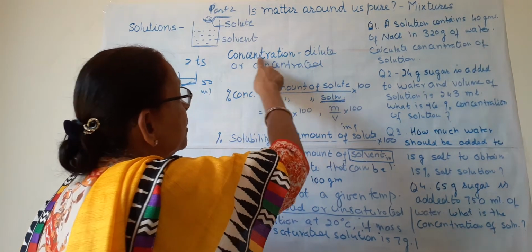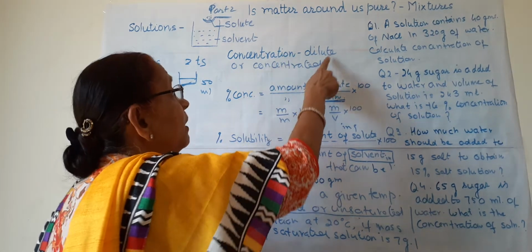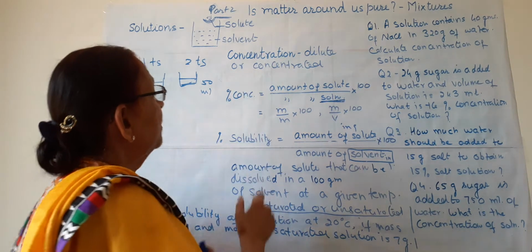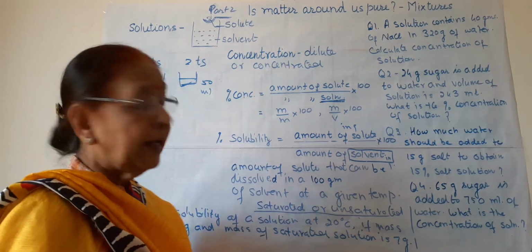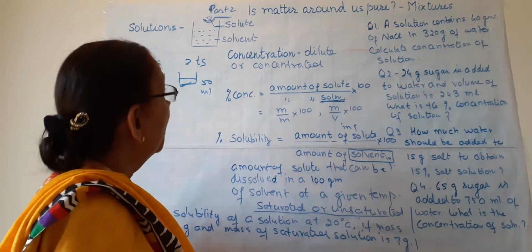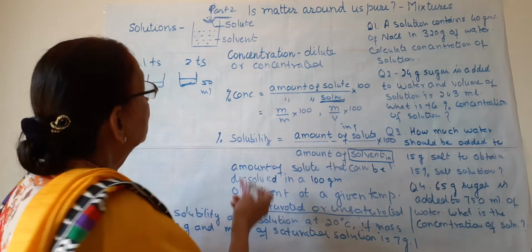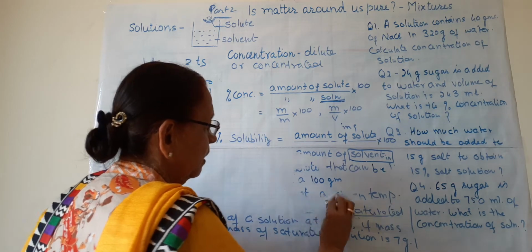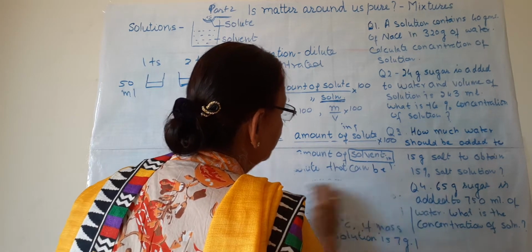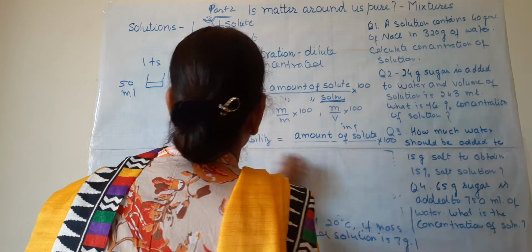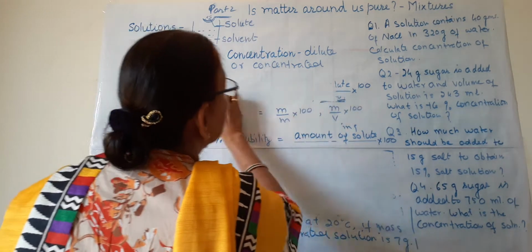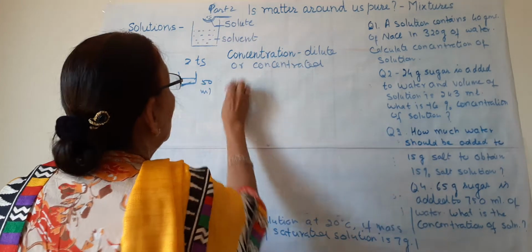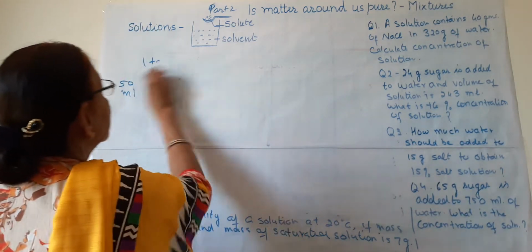Depending upon concentration, the solution can be dilute or concentrated. So, this is how we can differentiate between concentration and solubility. This is about solutions. So now we will do some numericals based on these two formulas of solubility and concentration.